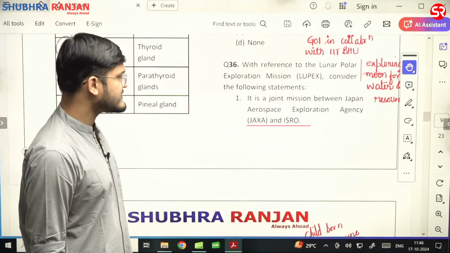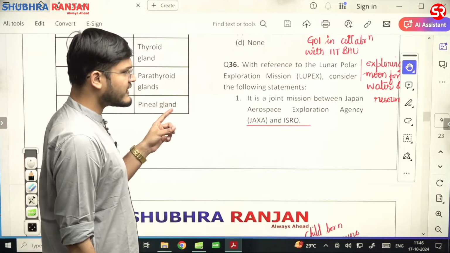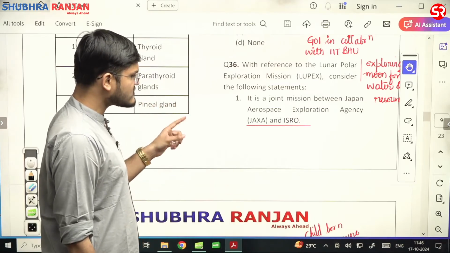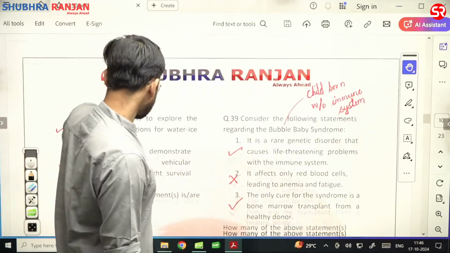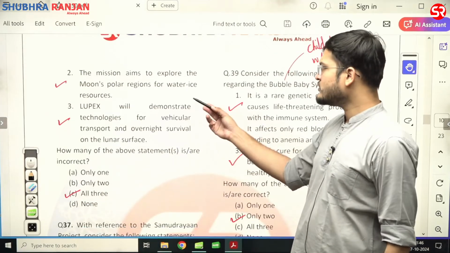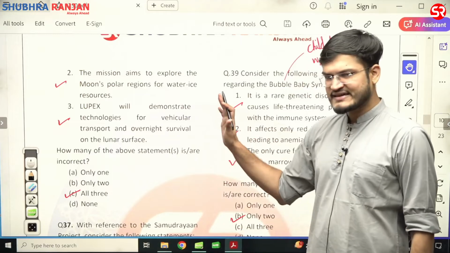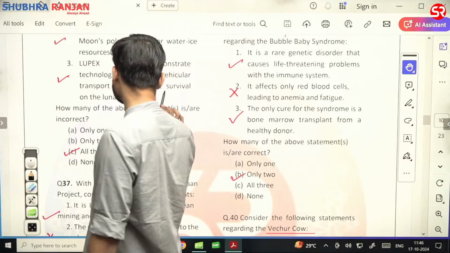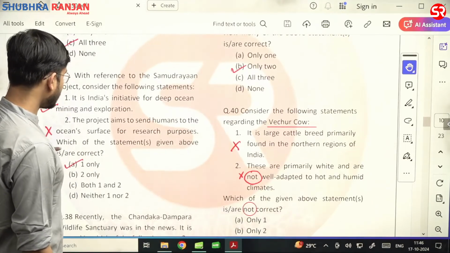Now question number 36. Now with reference to the lunar polar exploration mission, that is LUPEX, that is exploring the moon for water and resources. Now this is a joint mission between JAXA and ISRO. They are saying that it is a joint mission of JAXA and ISRO. First statement is correct. Second is mission aim to explore moon's polar region for water ice resources, as I have already explained. Second statement is correct. Third statement, LUPEX will demonstrate technologies for vehicular transport and overnight survival on the lunar surface. All the three statements are correct. C is the right answer.